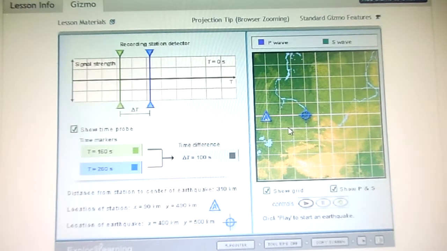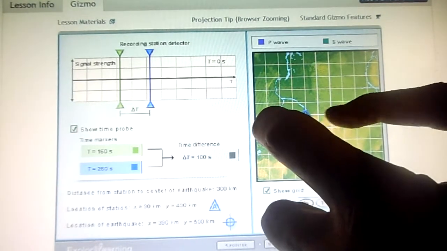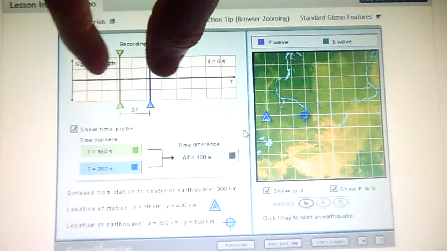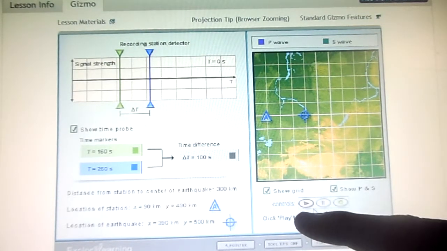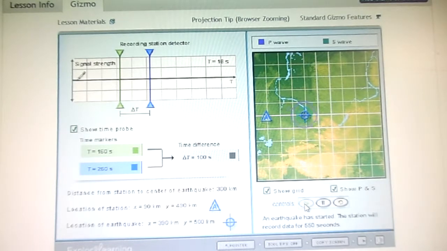We're supposed to look at the time distance. How do you think the time difference between the first P wave and the first S wave will change as the distance to the epicenter increases? If we move this, will there be more of a separation? That's what I think they want us to find out. So we should hit play.